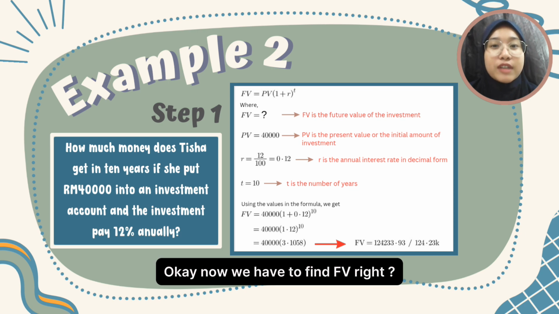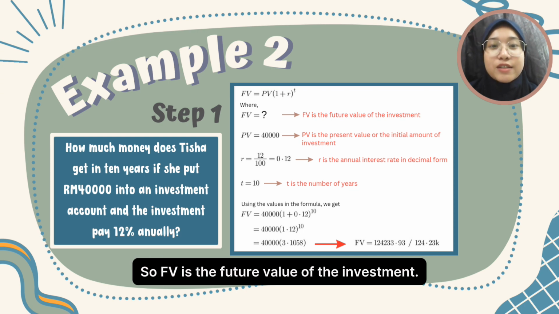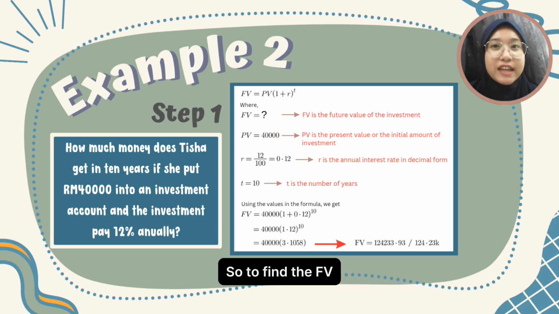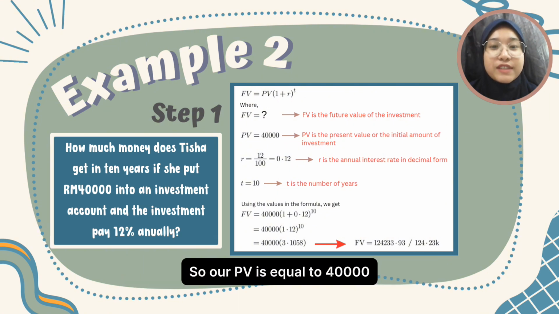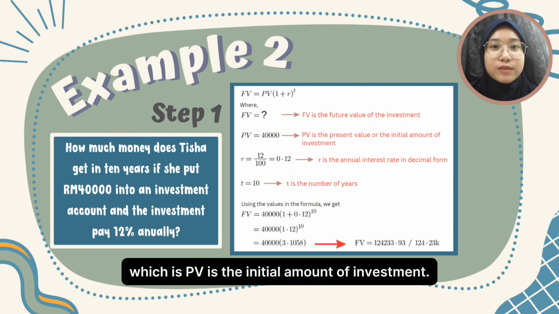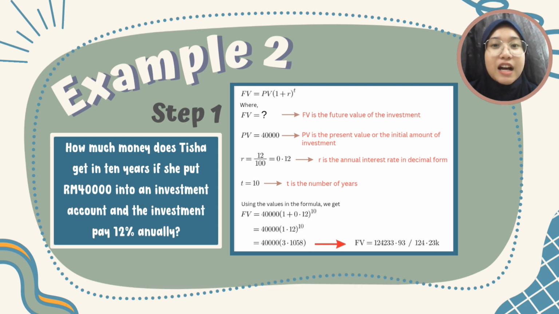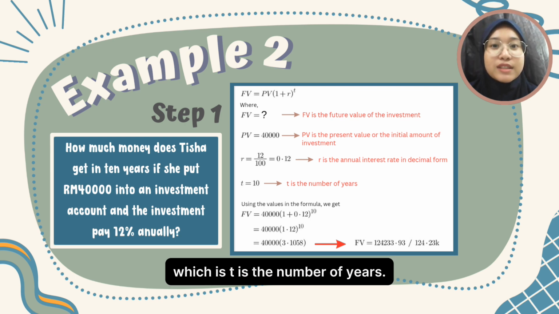Okay, now we have to find FV, right? So FV is the future value of the investment. So to find the FV, we must collect all the information given in the question, right? So our PV is equal to 40,000, which is the initial amount of investment. Our R is 12%, which is 0.12, and our T is 10, which is the number of years.